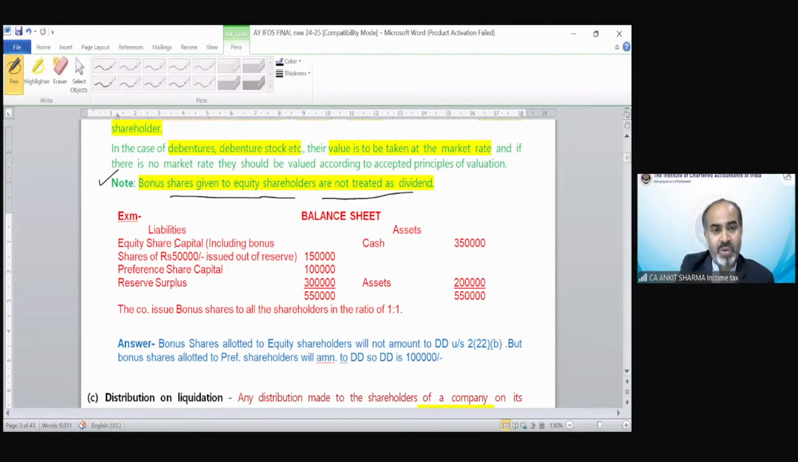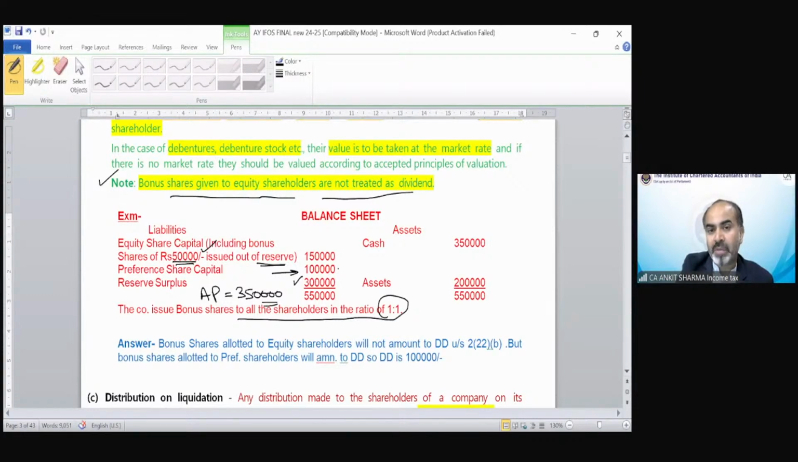So there was a question, equity share capital including bonus share, 50,000 issued out of reserve value. So we will increase the reserve by 50,000. That would be my accumulated profit. Preference share capital is 1 lakh. So what would be my accumulated profit? This is 3 lakh. This was 50. 3 lakh 50,000. Clear? Now the company issues bonus share to the shareholder in the ratio of 1:1.